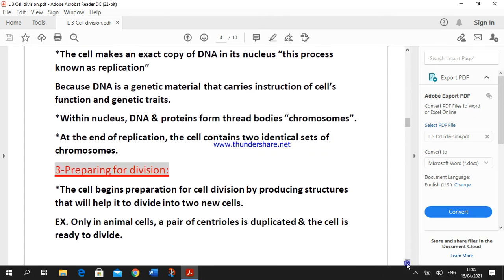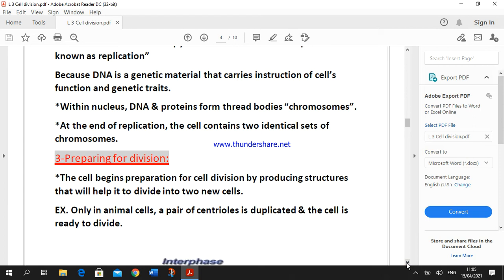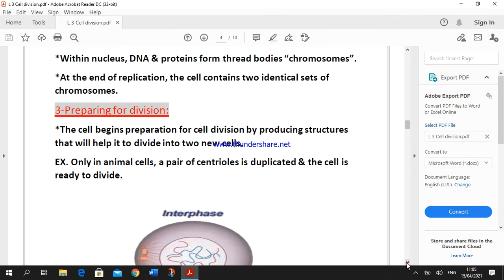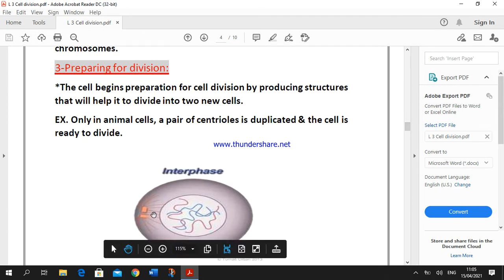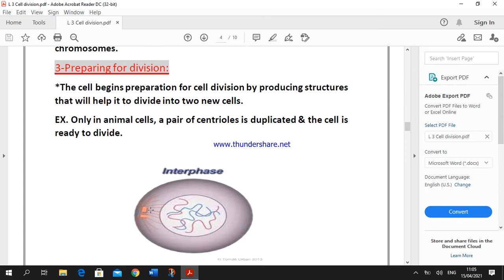When the cell is preparing for division, it begins the preparation by producing structures that will help it divide and produce two new daughter cells. In animal cells only, look at the figure, a pair of centrioles is duplicated. And the cell is ready to divide.